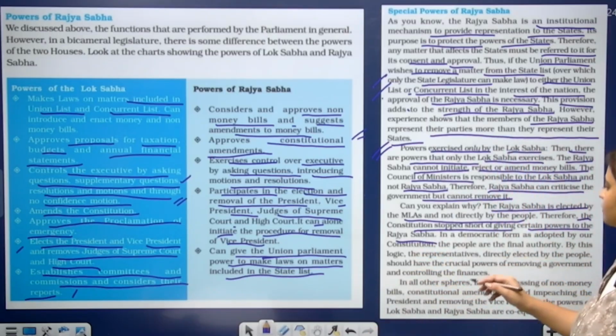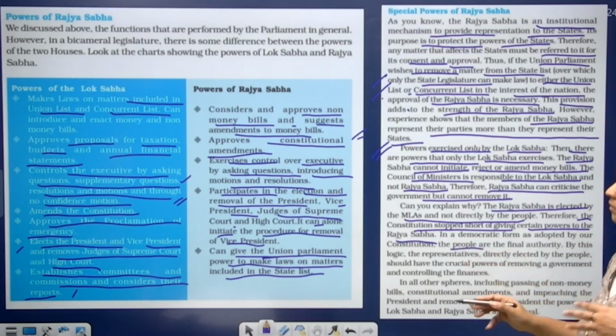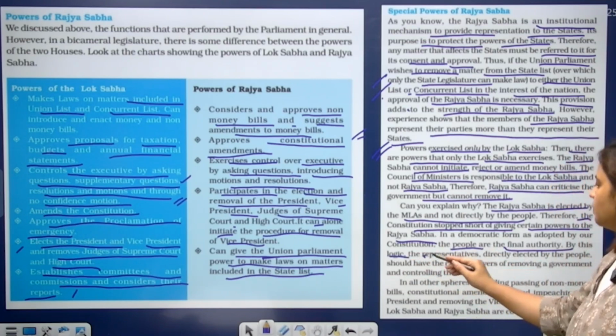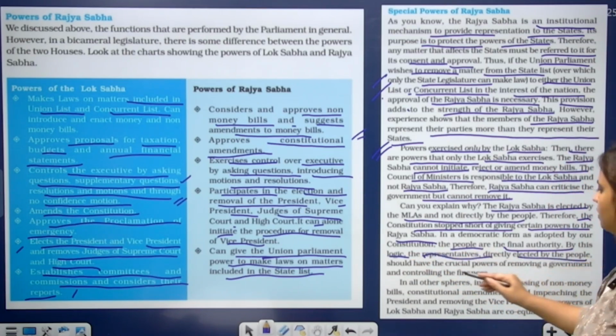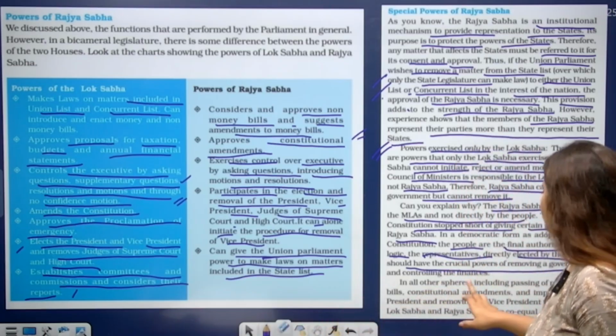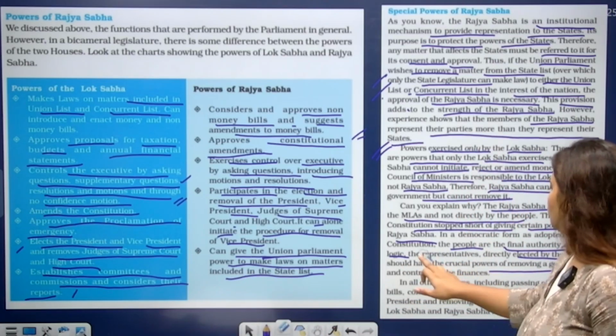Okay. Why? Because we wanted the people to have the final authority. Okay, the logic is that the representatives directly elected by the people should have crucial powers of removing the government and controlling the finances, and not the Rajya Sabha.